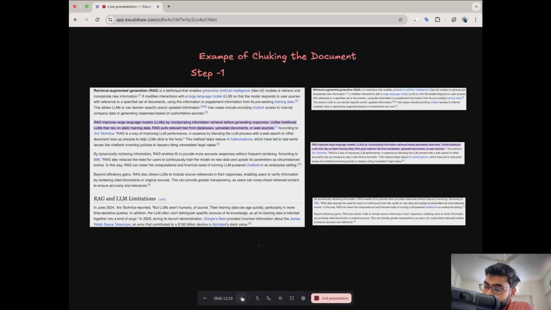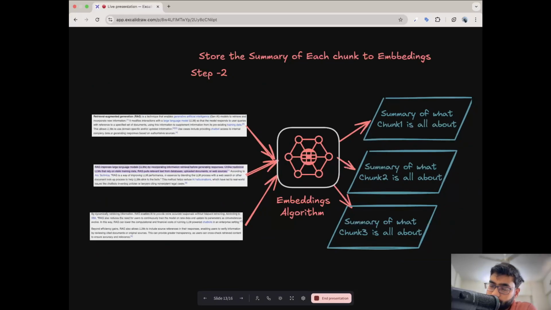The next step, which is step two: these smaller chunks that we divided in step one go to something called embeddings. There are many embedding algorithms, and I will tell you what embeddings are. We give those chunks which we divided on the left side to the embedding algorithms, and they create the embeddings out of them.